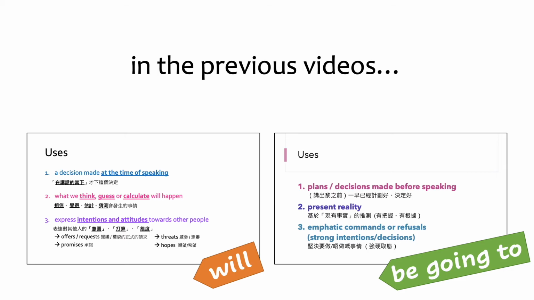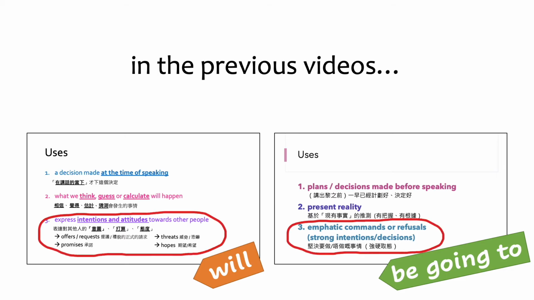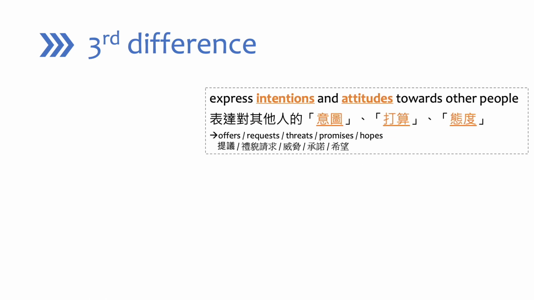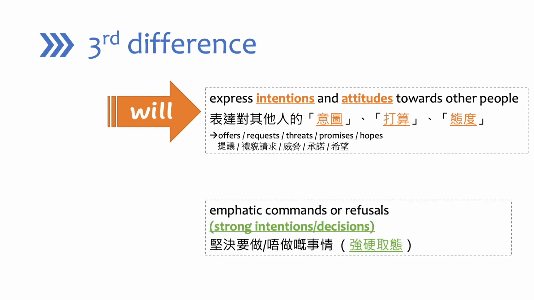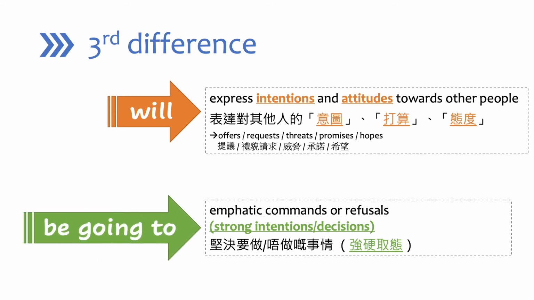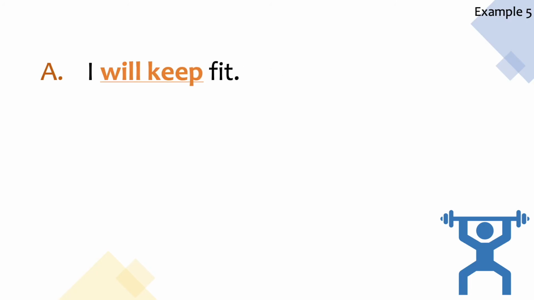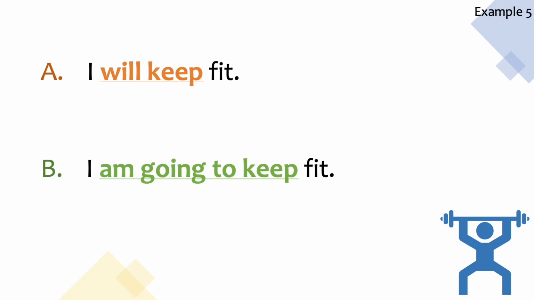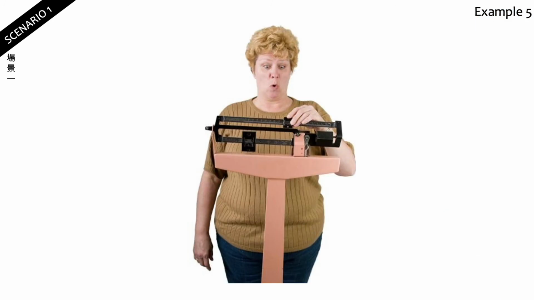Okay, let's talk about the last uses. This is the third difference. If you are expressing intentions and attitudes towards other people, you use will. But if you are expressing some emphatic commands or refusals, especially when you have strong intentions or decision, you use be going to. Example, I will keep fit. I am going to keep fit. Chinese, the same.